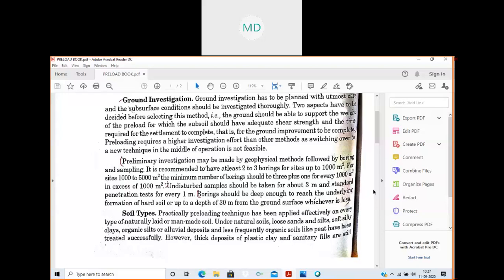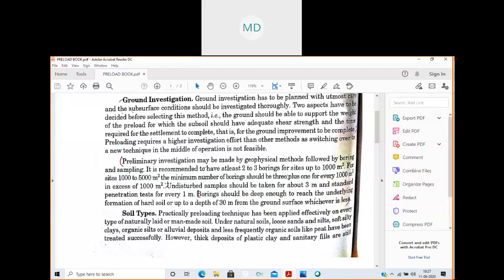You know these things, isn't it? So this is just a recommendation: for sites up to 1,000 meters square, we need at least 2 or 3 borings. If the area is more, then the number gets increased. That is 3 plus 1 more for every 1,000 meters square.